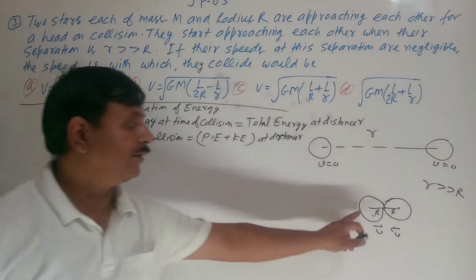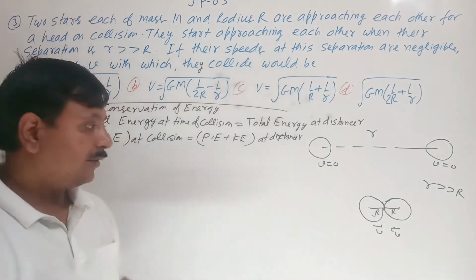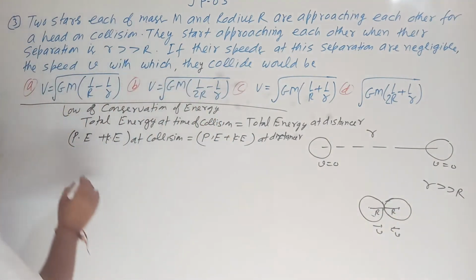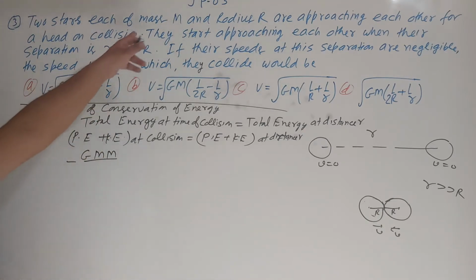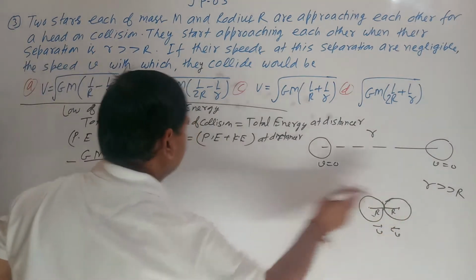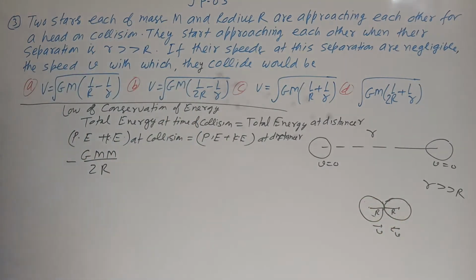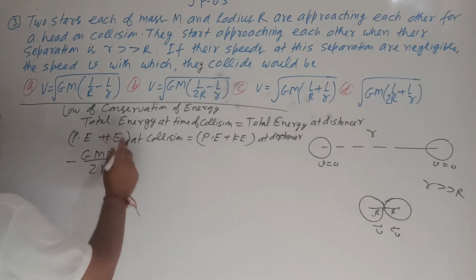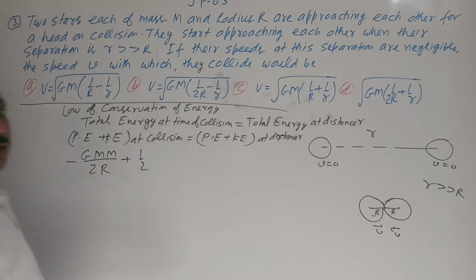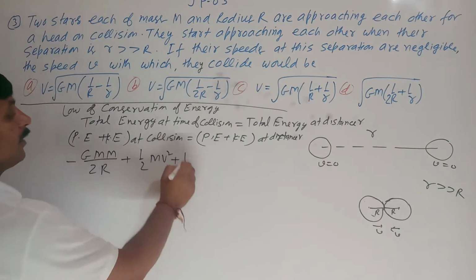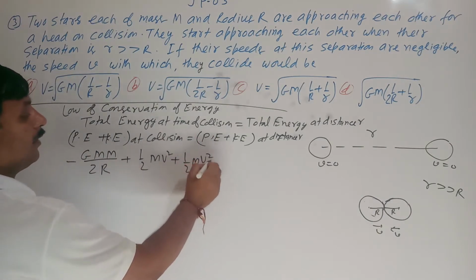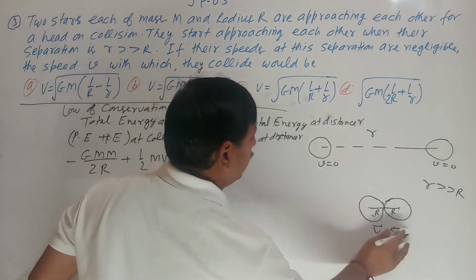Here, what will be the potential energy? The total distance between the centers is 2r. So you can write here minus G m into m upon 2r, since the mass is m, radius is R, and the distance between them is 2r, plus the kinetic energy. The kinetic energy of them is half m v square for the first plus half m v square for the second. This would be the kinetic energy of both.